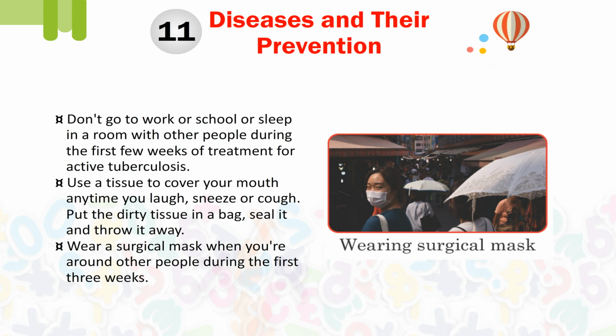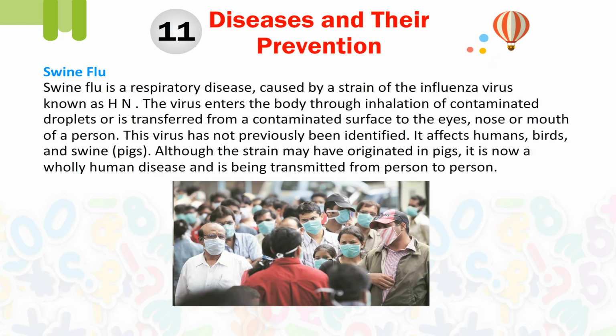Don't go to work or school or sleep in a room with other people during the first few weeks of treatment for active tuberculosis. Use a tissue to cover your mouth anytime you laugh, sneeze, or cough. Put the dirty tissue in a bag, seal it, and throw it away. Wear a surgical mask when you are around other people during the first 3 weeks. Wearing surgical masks.